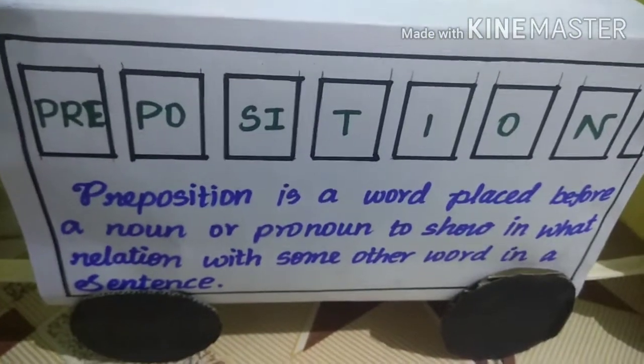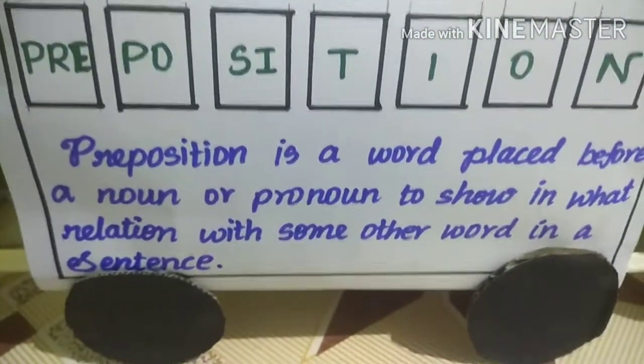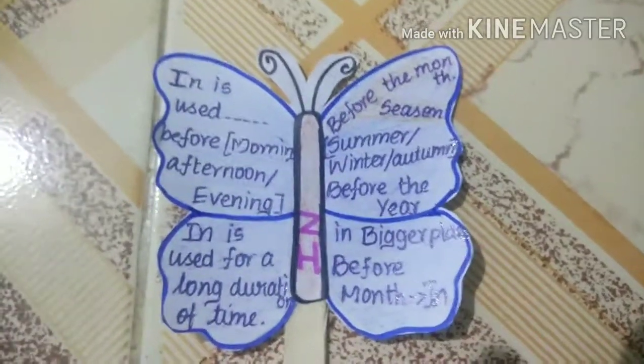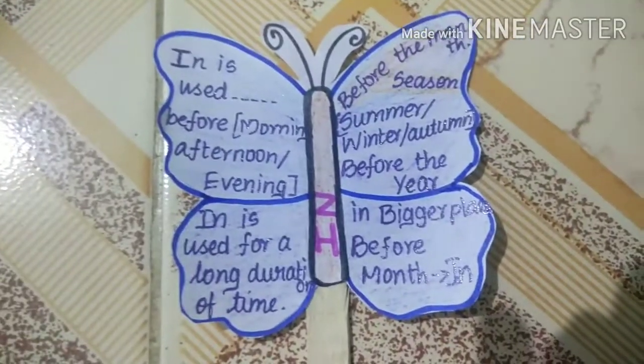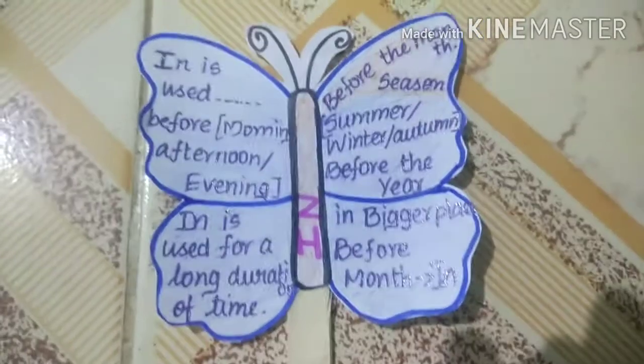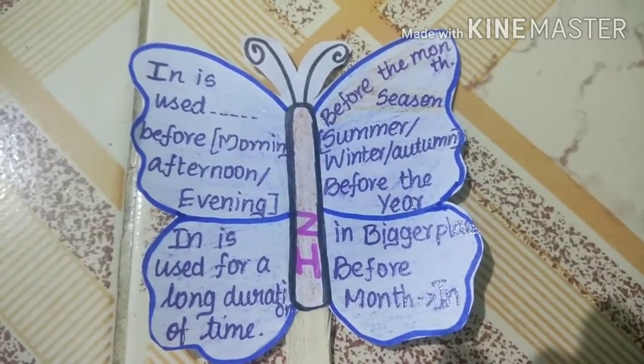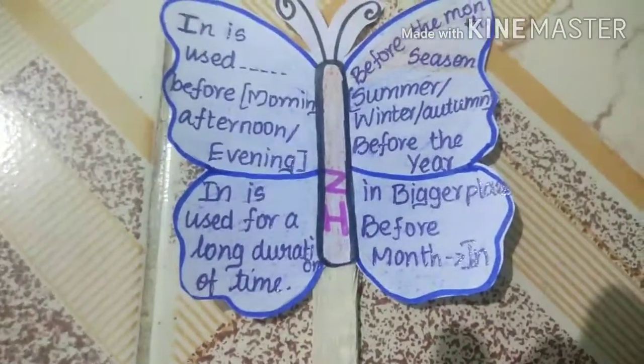Move to the next junction, preposition. A preposition is a word placed before a noun or pronoun to show in what relation some other word in a sentence stands. Here are some wall hanging designs in this compartment. The first preposition is in. In is used before morning, afternoon, evening, for a long duration of time, before the month and season, in bigger places and before the year.